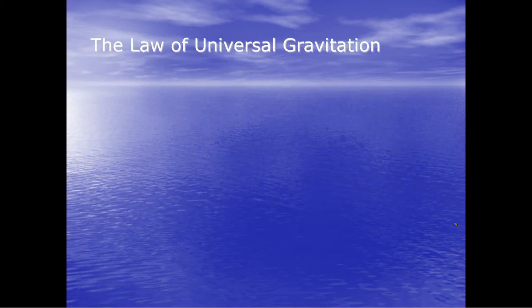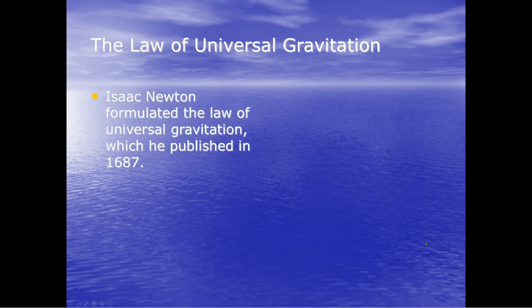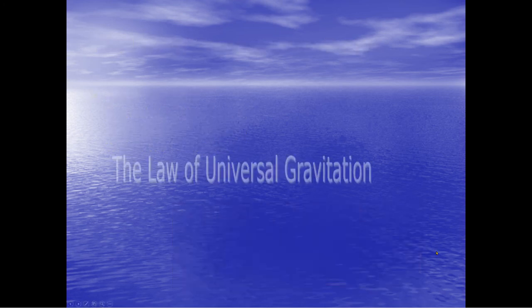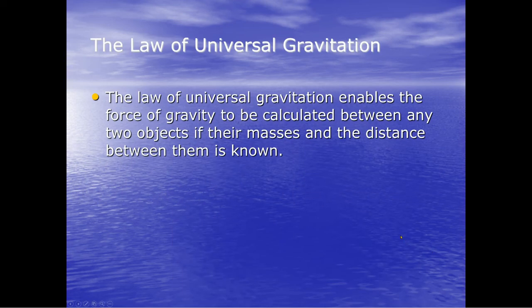This is huge: the law of universal gravitation. Isaac Newton formulated the law of universal gravitation, which he published in 1687. And here it is: the forces acting on objects. You use the universal gravitational constant, and we're not going into this number right now. Again, this is for advanced physical science. Then the masses of the two objects and the distance squared. The law of universal gravitation enables the force of gravity to be calculated between any two objects if their masses and the distance between them is known.